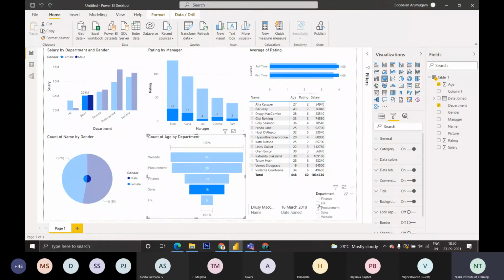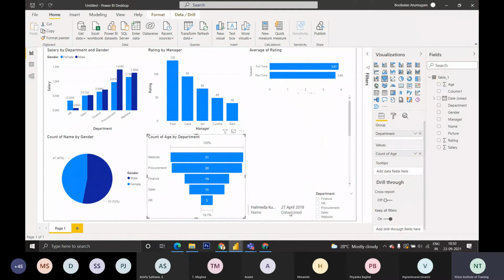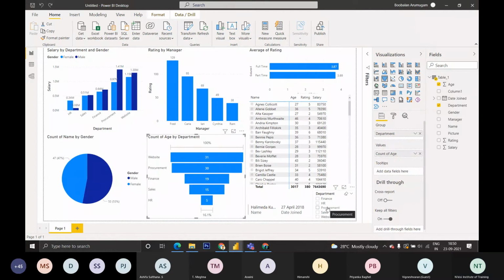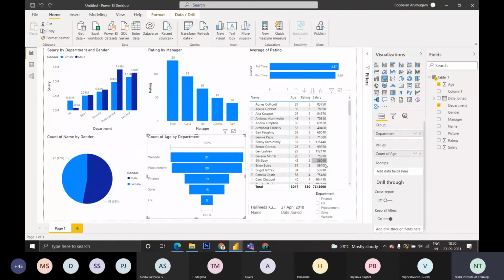Okay, this is the slicer. You can use it directly in the charts, or if you want to use slicers, you can use a slicer itself. Like this, you can create simple dashboards. After loading the data, you can create any visualizations and create dashboards simply. I'm just showing the dashboard part alone. There are various functions available in the Home tab itself. We can load the data from SQL, Power BI datasets, and we can manually enter the data.